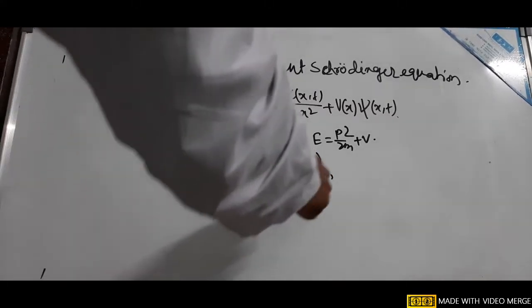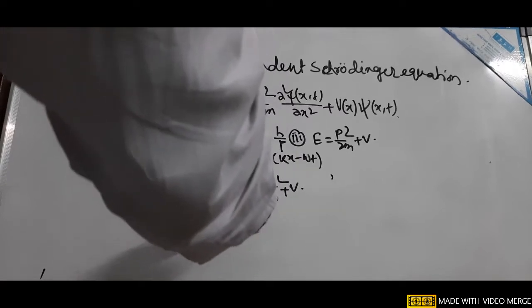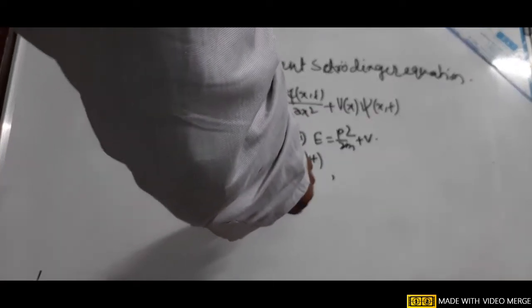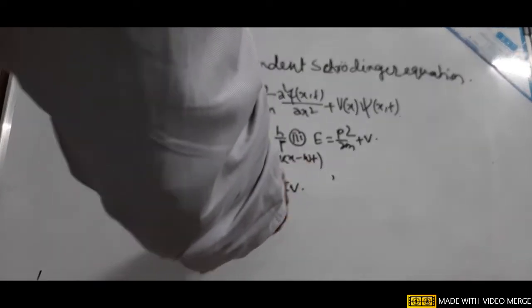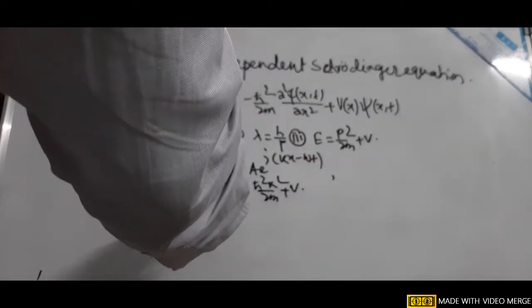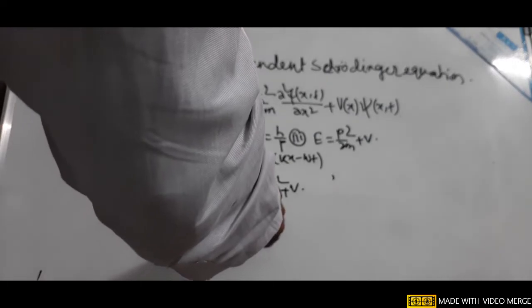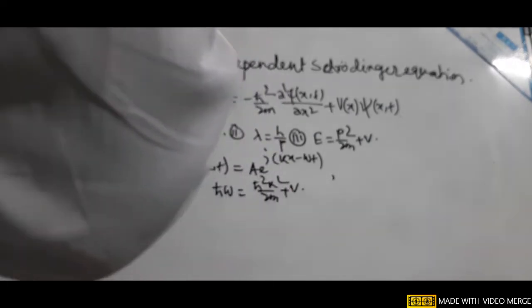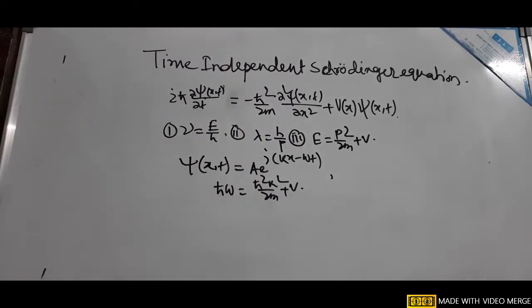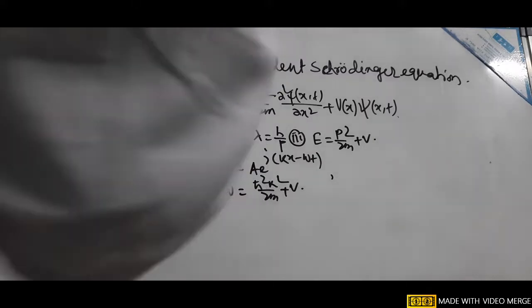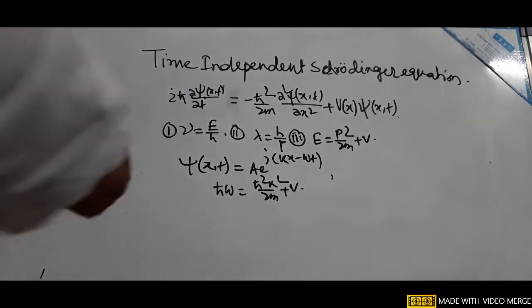By the first derivative of this wave function with respect to t, we get ω, and by the second derivative with respect to x, we get k². If we put these values of ω and k² here, then we get the time dependent Schrodinger equation.